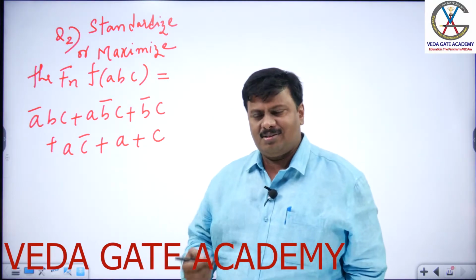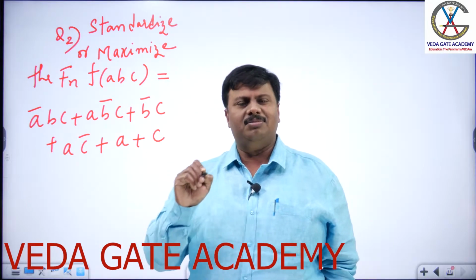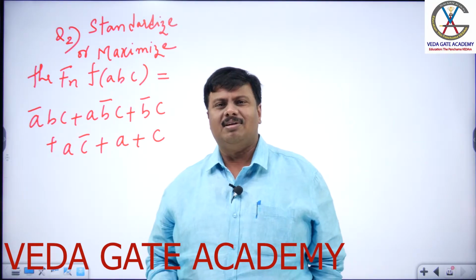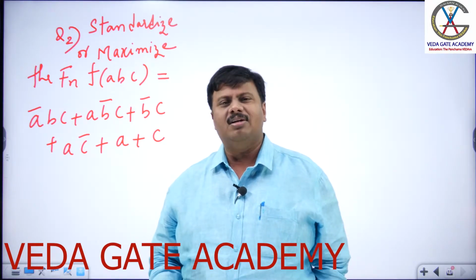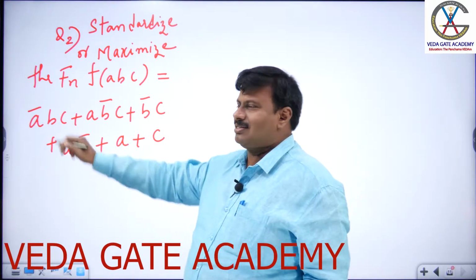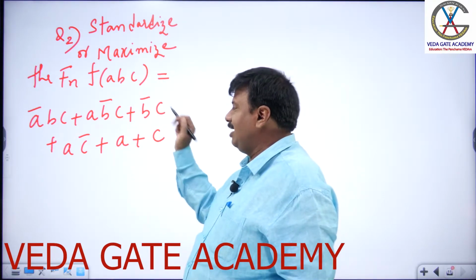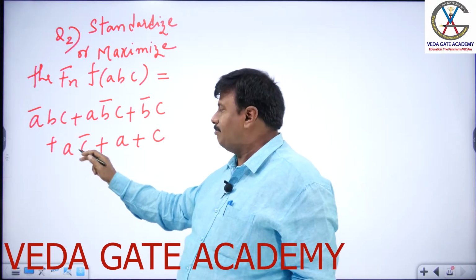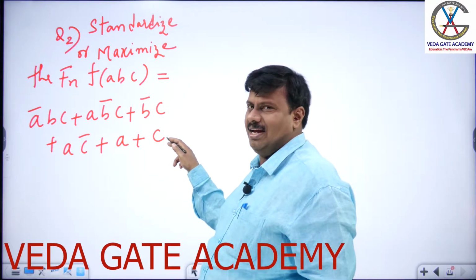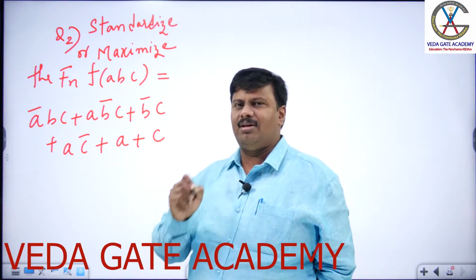Here, the word standardization or maximization indicates every term of the function should include all the variables ABC. Like the first term is of course ABC consisting, second is also having ABC, third is missing with A, fourth is missing with B, fifth is missing with B and C, and this one is missing with A and B. But the standard function shouldn't miss any variable in any term.